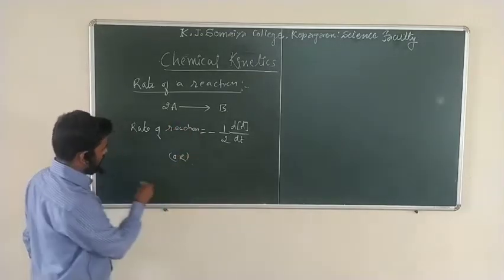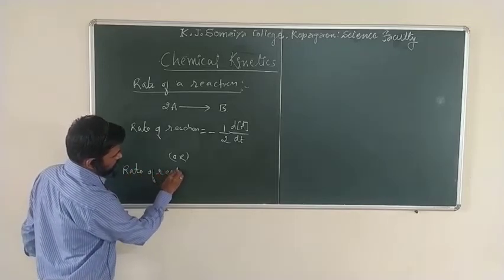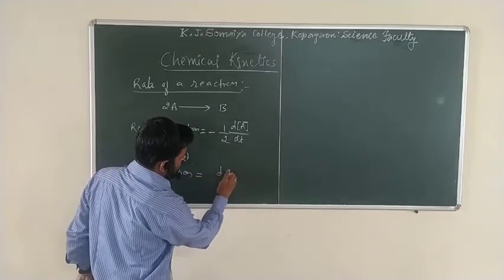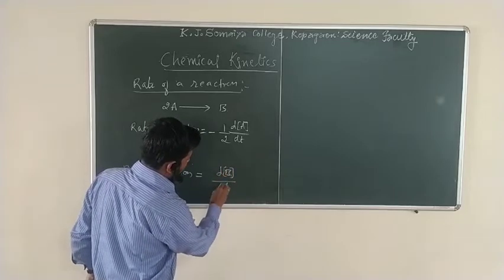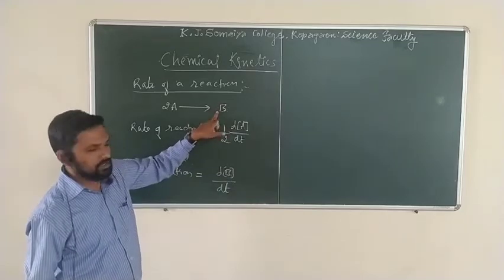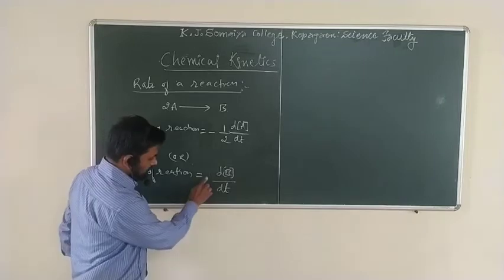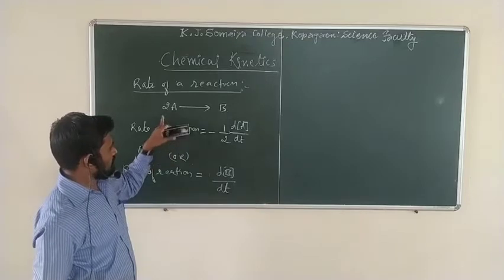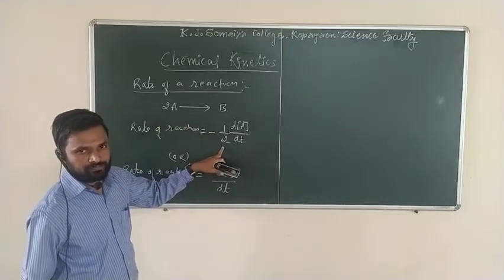Or we can write in terms of the product: the rate of reaction is equal to the increase in the concentration of product upon dt. Now go for the product molecule. What is the stoichiometric amount here? It is only 1. Therefore, 1 upon 1 is nothing but 1, but the sign is positive. You are getting my point? Whenever stoichiometric amounts are there, they should be written in denominator form.